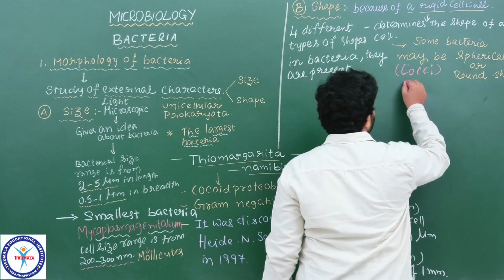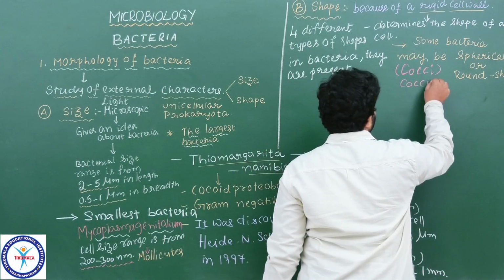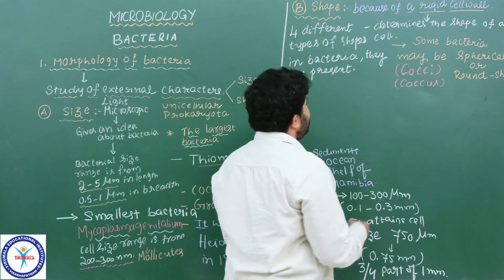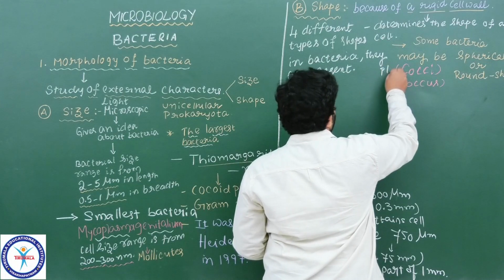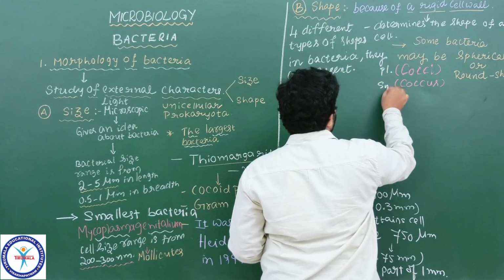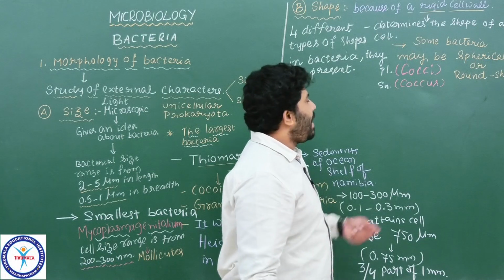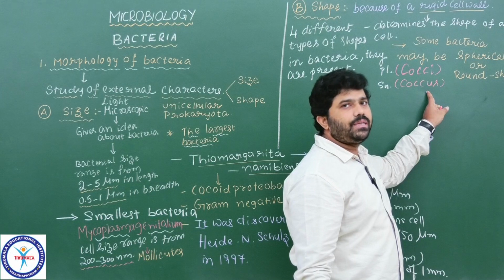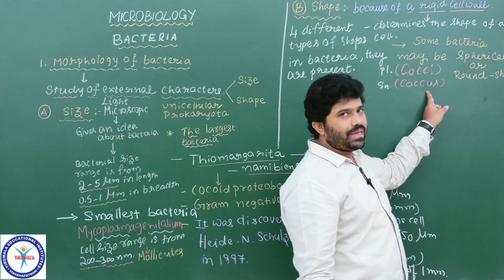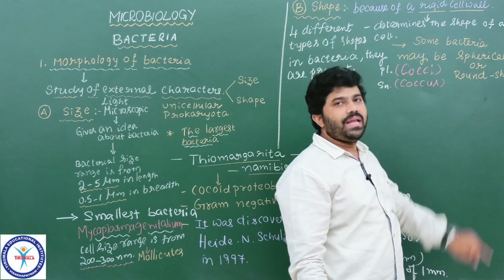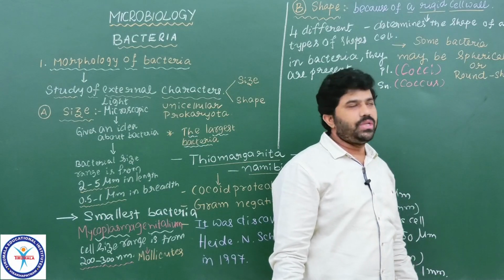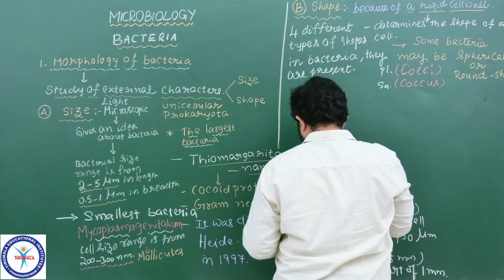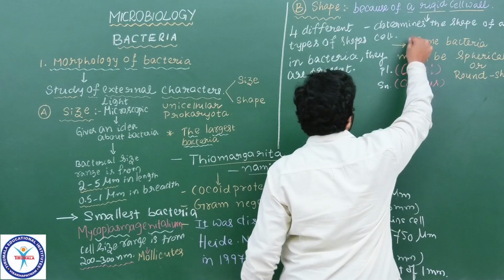Cocci is a plural, coccus is a singular. Now got the point? Cocci is a plural term and coccus is a singular term that we use for the bacterial shapes. So what is the shape actually? Whenever you see that particular term, coccus, it indicates that the bacteria is round shaped. So it is the first type of shape we see here.